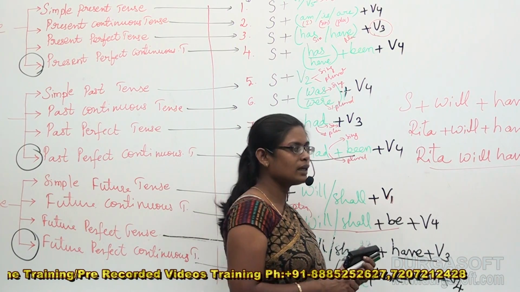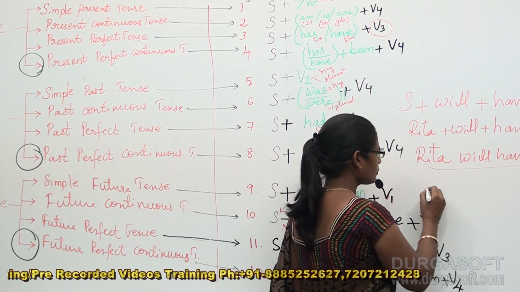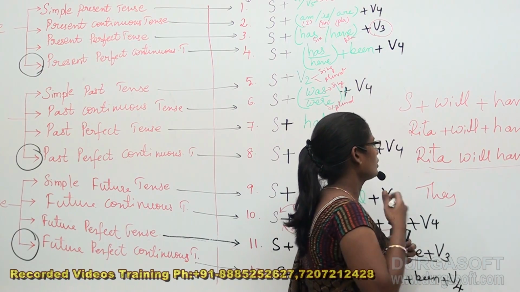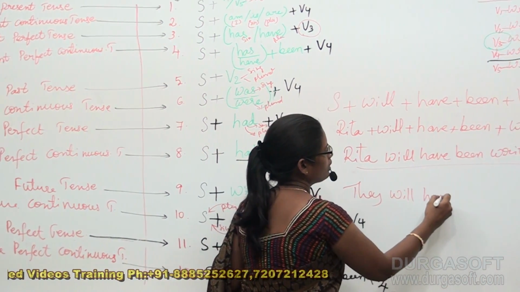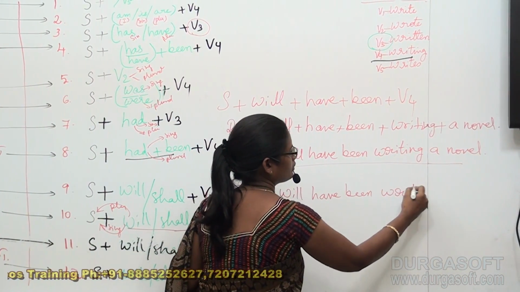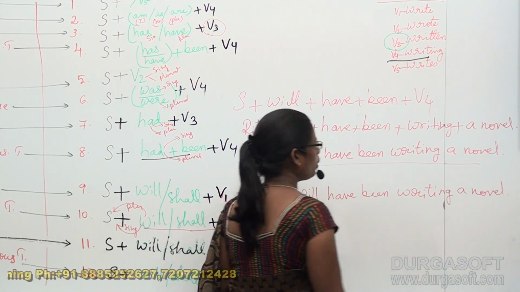Let me give you an example with one more subject, that is plural subject. They. I would like to take they. They will have been writing a novel.